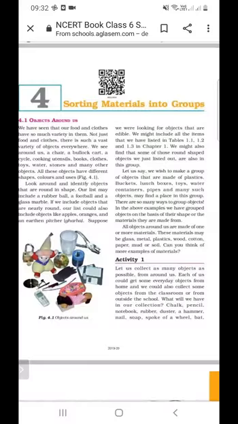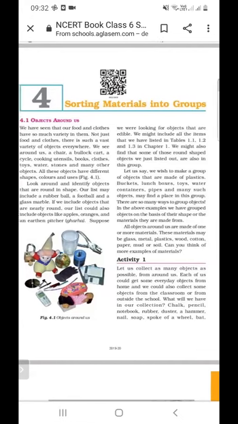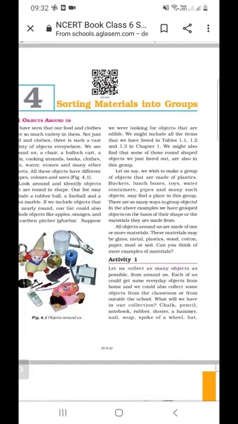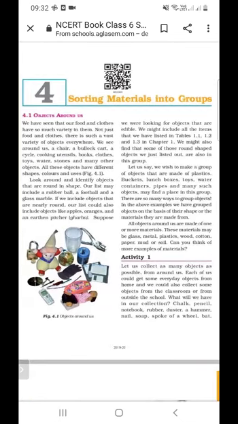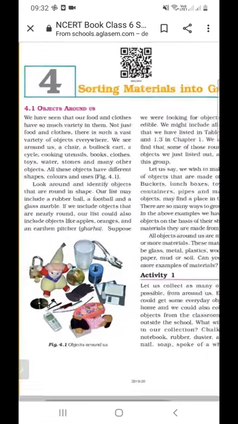Lesson number 4, sorting materials into groups. So this is chapter number 4, sorting materials into groups. And what is the meaning of sorting materials into groups? Sorting means dividing materials into different groups. And why we sort materials and why we divide them into groups, we will study in this chapter, chapter number 4.